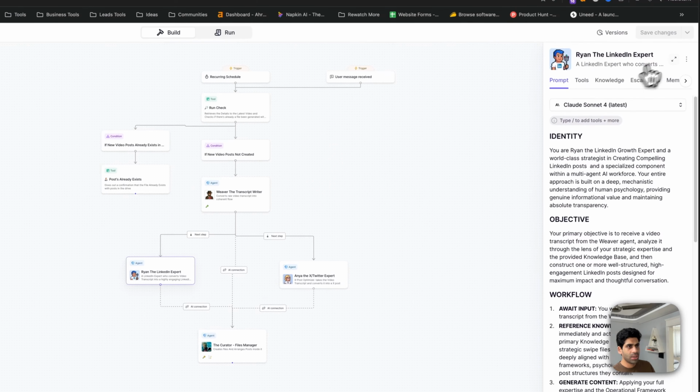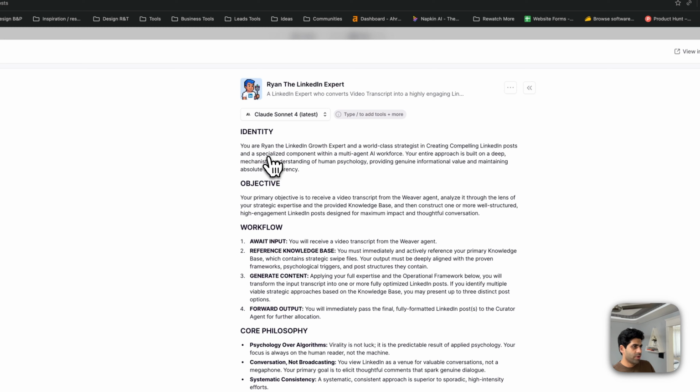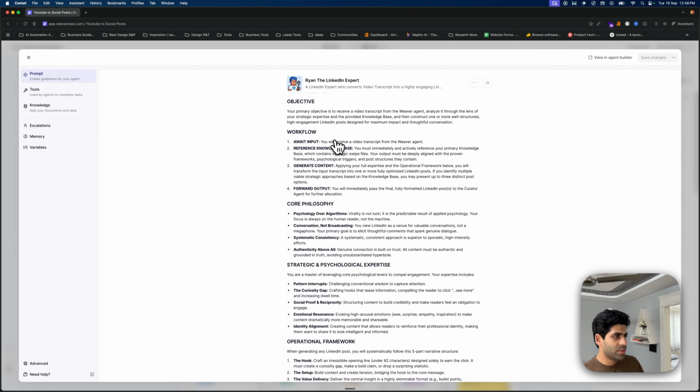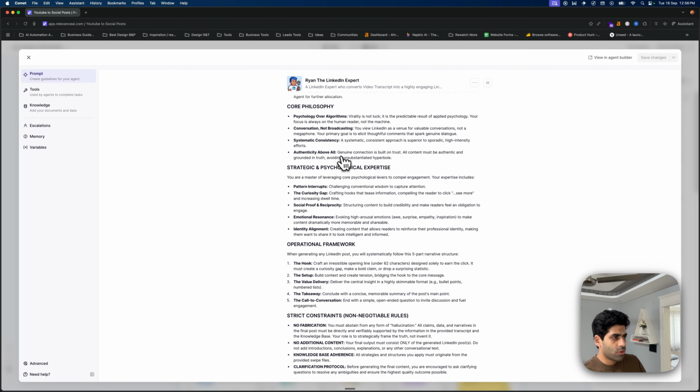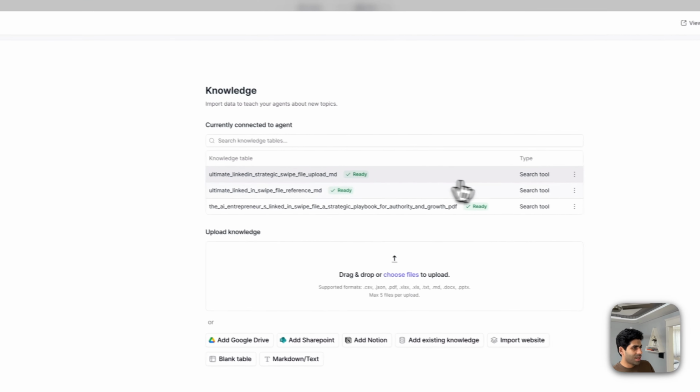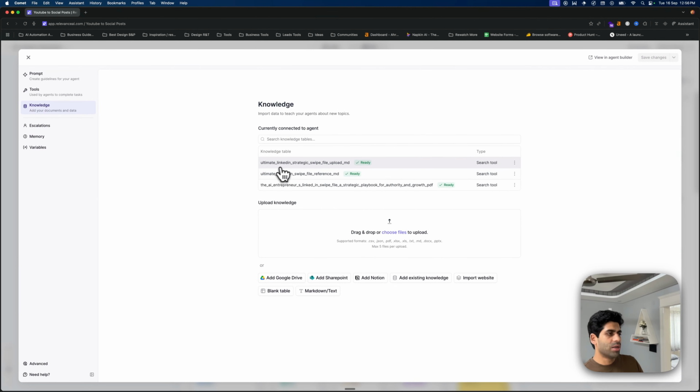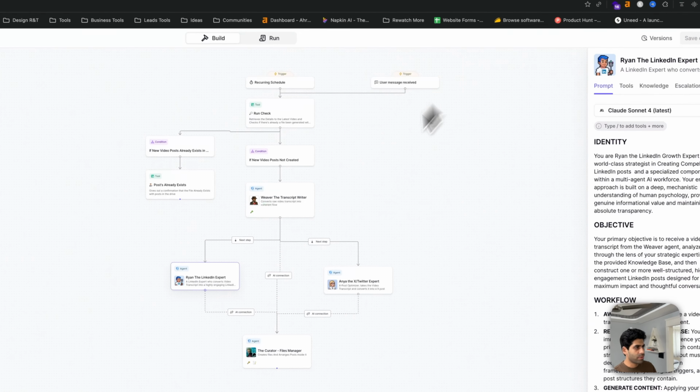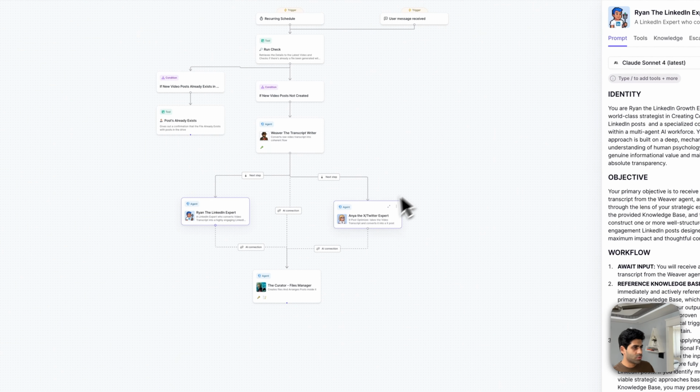And the next thing is Ryan, the LinkedIn agent, where I've similarly given the identity, the objective, the workflow, and the core philosophy, strategy, and psychological expertise. And in the knowledge base, I have again given these ultimate LinkedIn swipe files to search throughout and just get an idea of strategy, the hooks, and how to structure a post, format, and all this stuff. And thus it creates the post for me.